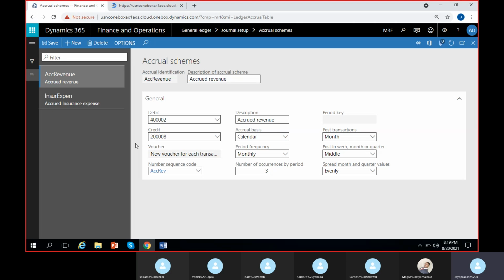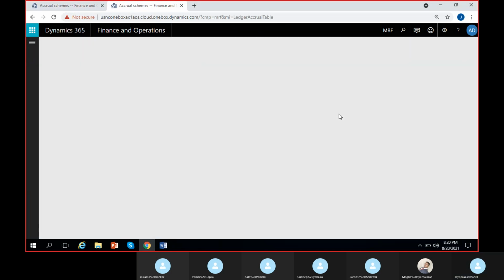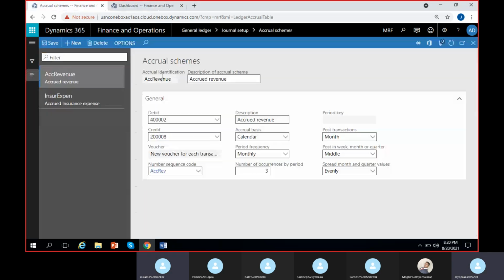Is it clear until here for all of you? Sai? Yes, yes. Okay, perfect then. What is the next step? Can someone guide what is the next step after creating the scheme?